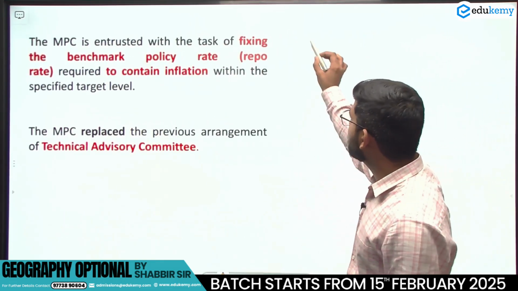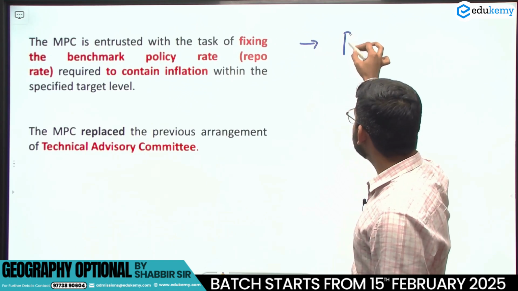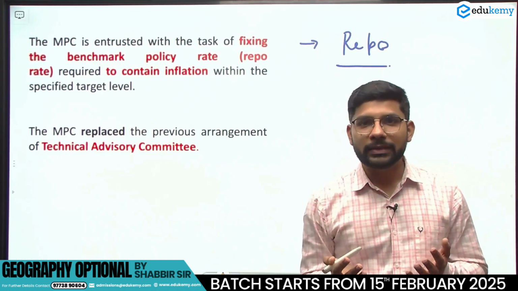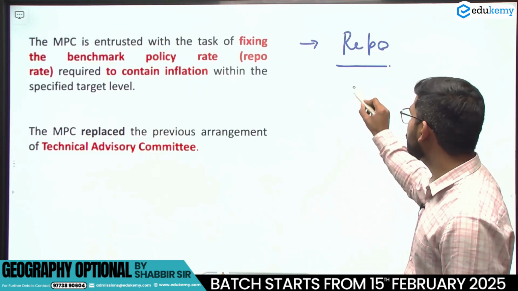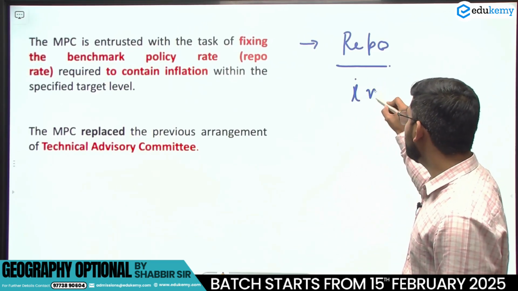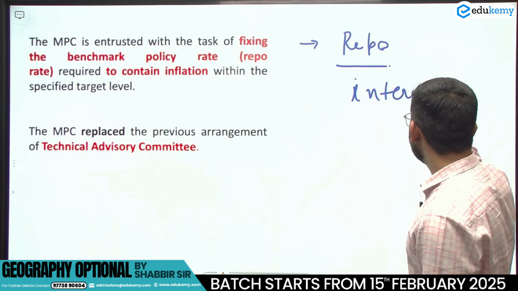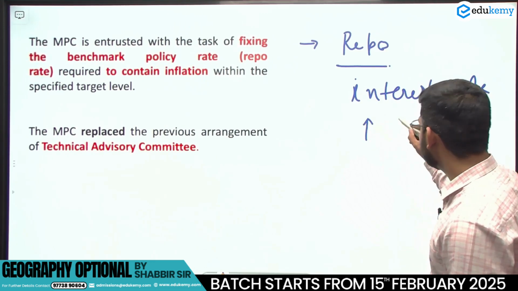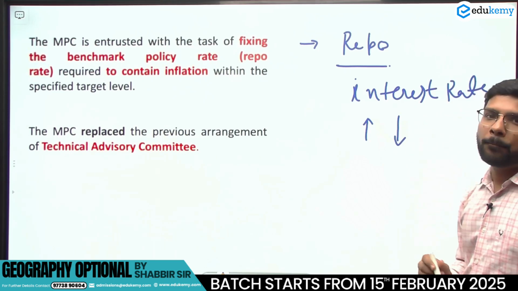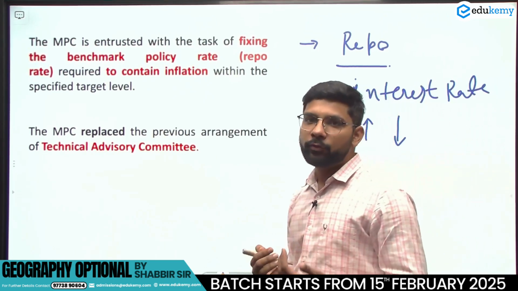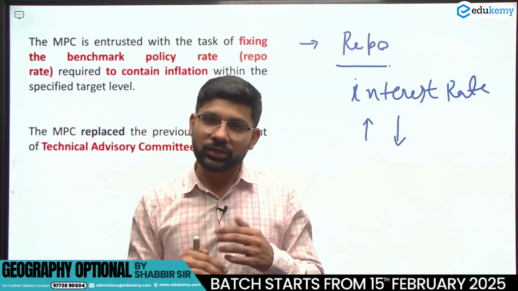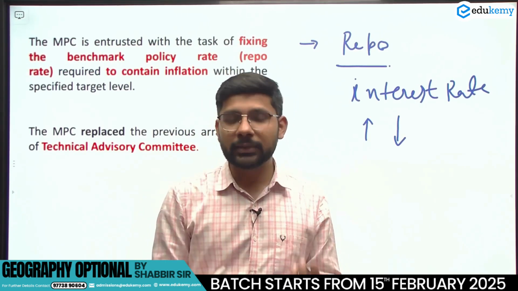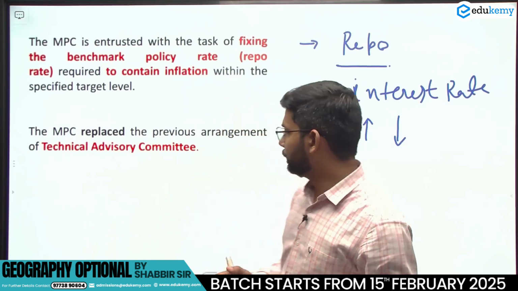MPC specifically focus करता है on fixing the benchmark rate, that is the repo rate. Benchmark policy rate, that is the repo rate, focuses on the increase or decrease in the interest rate. Interest rate पे specifically focus करता है, either increase or decrease, on the basis of how the economy is performing and what level of inflation is in the economy. उसके basis पे ही RBI decision लेता है, monetary policy committee decision लेता है what to do with the repo rate.